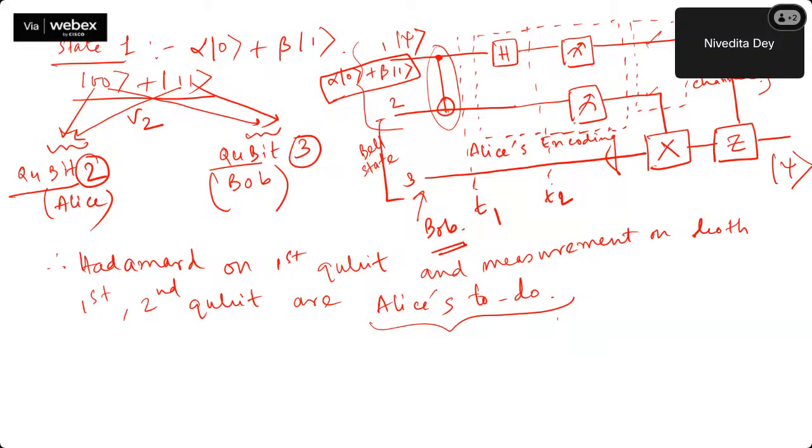After that, Bob is doing something. That's a different thing. On the third qubit, you can see this is the third qubit, Bob is doing something, but first I am measuring 1 and 2. Whatever I'm getting, I'm just putting both on a classical channel and sending that classical information through a classical channel to Bob. Clear? The circuit equivalence and the logic and the maths here, I hope you are able to map now how it works, at least at the first level.